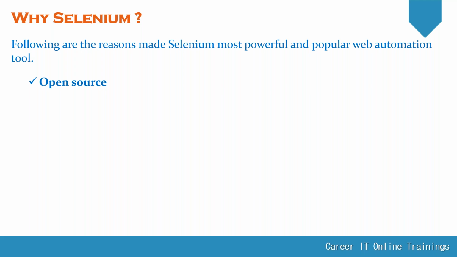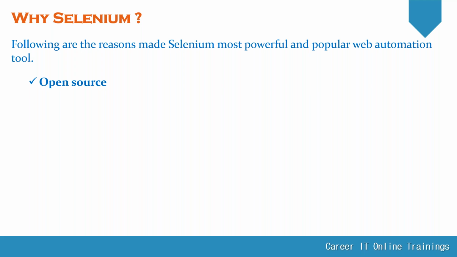I can say in the market right now we have more than 10 tools. Among all of those tools, only 2 tools differ. Their architecture differs from Selenium, and these 2 tools do not use Selenium libraries.